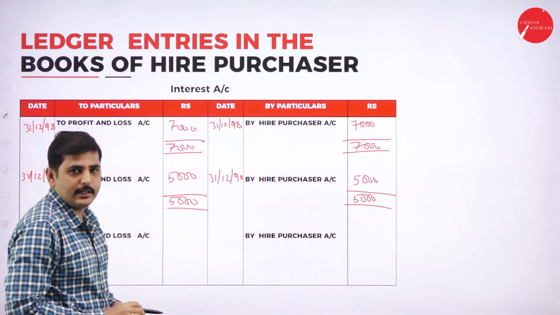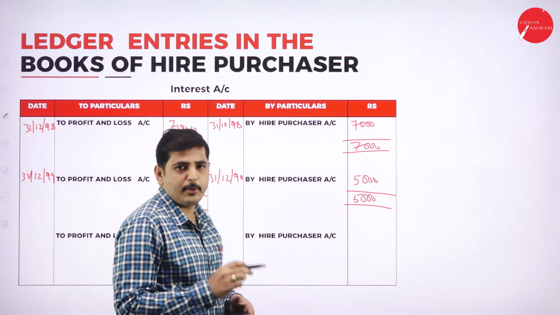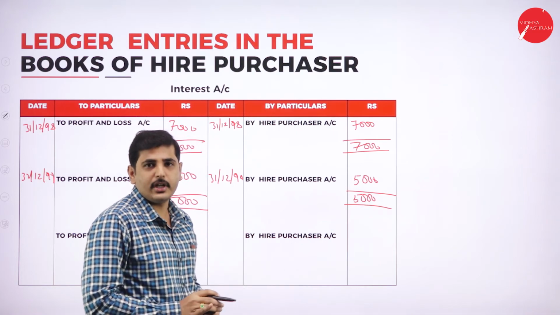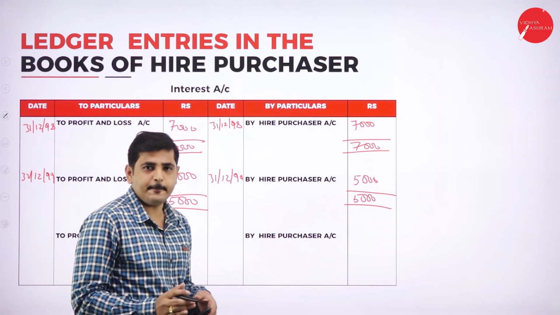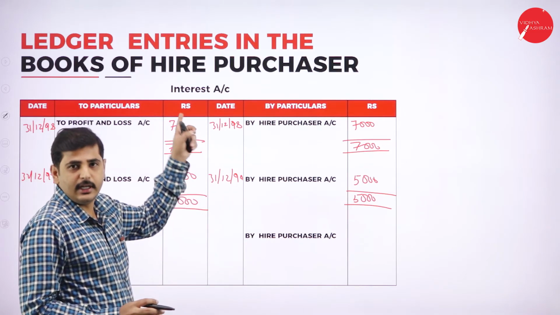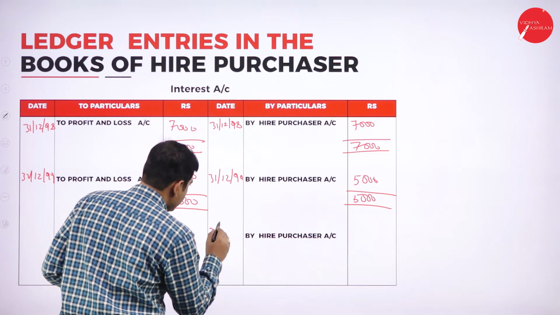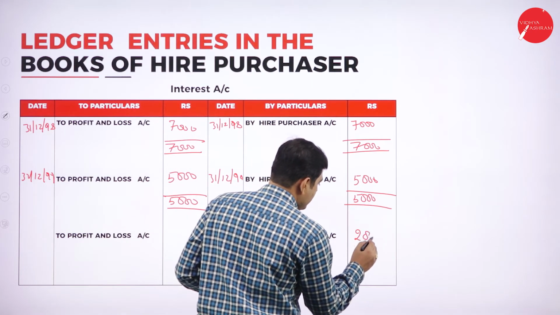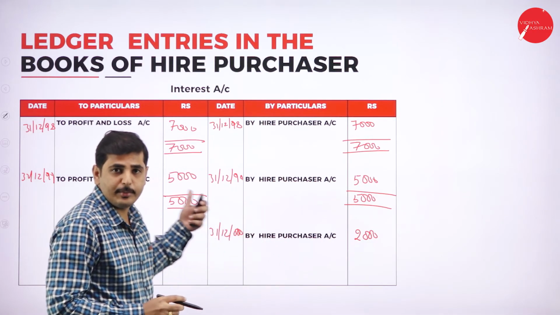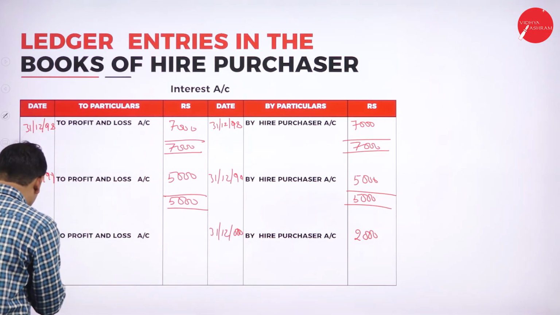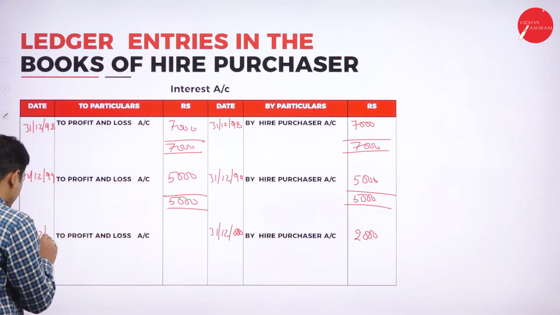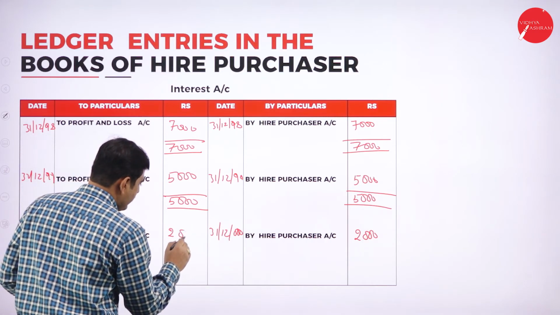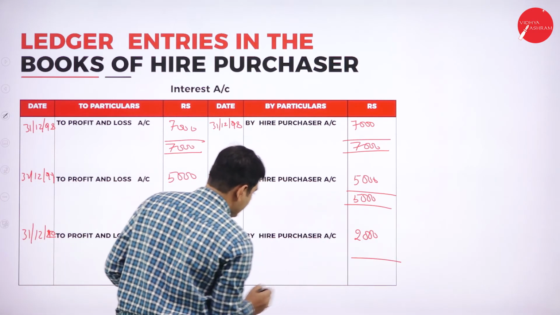Again, coming to the third year, what is the amount of interest we have paid for the third year? We have paid 2,000 rupees. Again, showing the journal entry in the ledger: hire purchaser account to interest account on 31st 12/2000. We have to show 2,000 rupees is due. This amount should be transferred to profit and loss account on 31st 12/2000. So it is 2,000 rupees we have to pay. This amount will get tallied, 2,000.